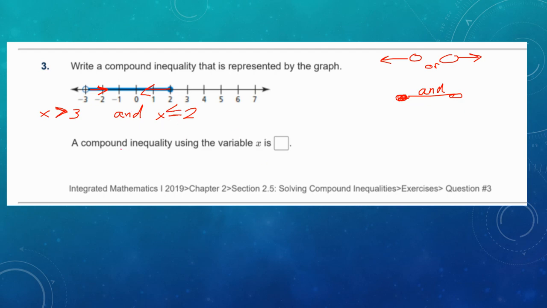However, they're asking for the compound inequality and they only give us one box to write in. So you can't use the word and. So we need to change it to its compact form. Remember, you may have noticed that I made a mistake. That should be a -3.